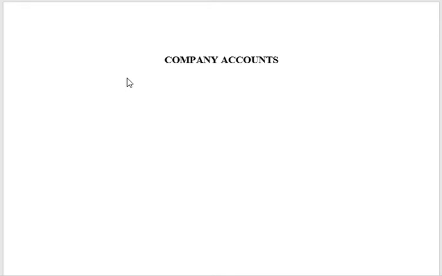Other features of a company that we would have come across: a company has a common seal. It is an artificial person. It generally has limited liability. What do you mean by limited liability? The company's liability to settle its debts is unlimited, whereas the persons investing in the company need not extend the liability to their personal assets.